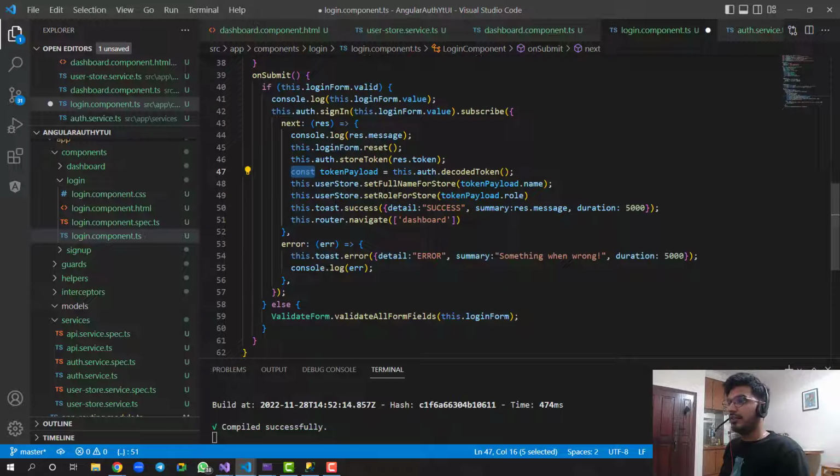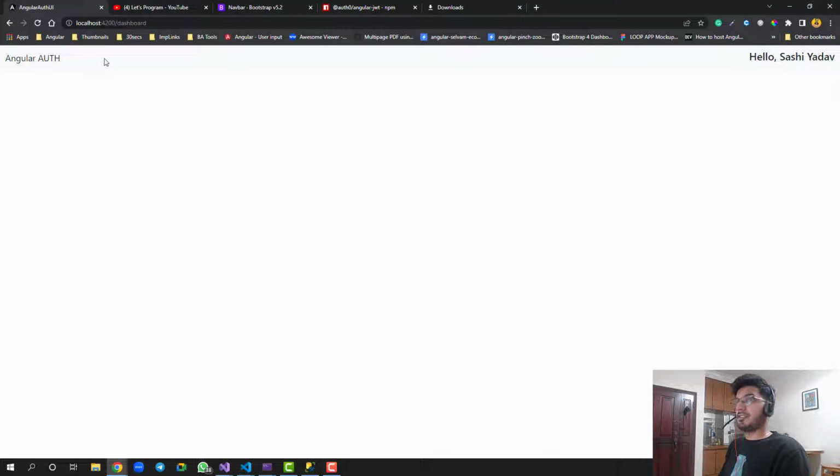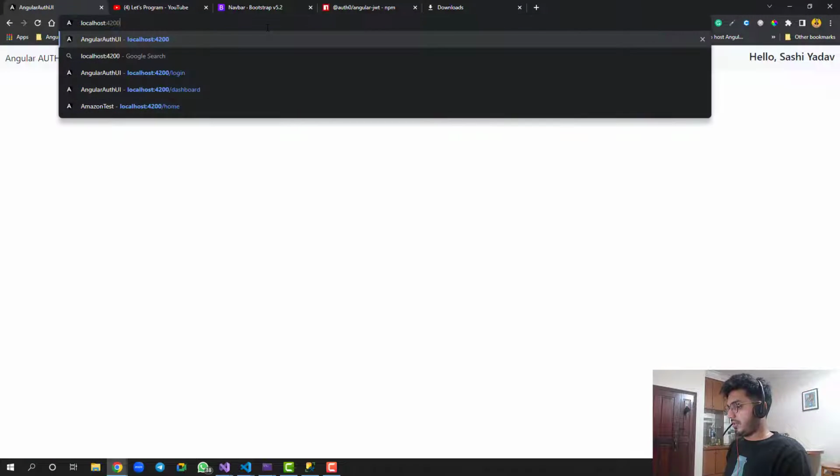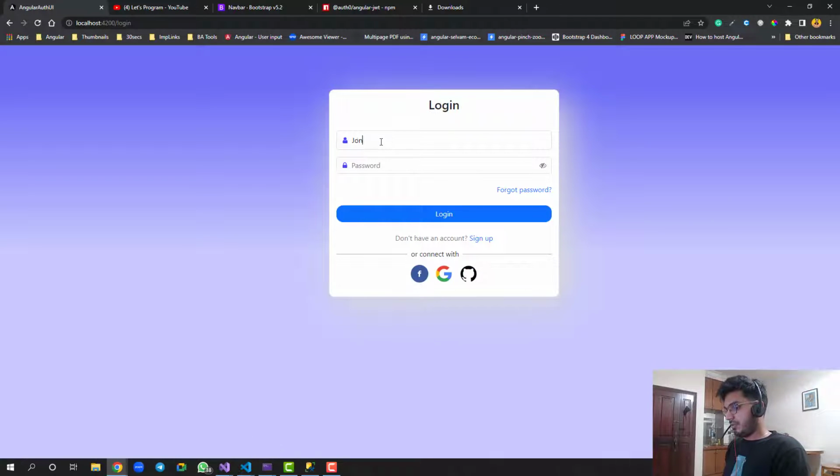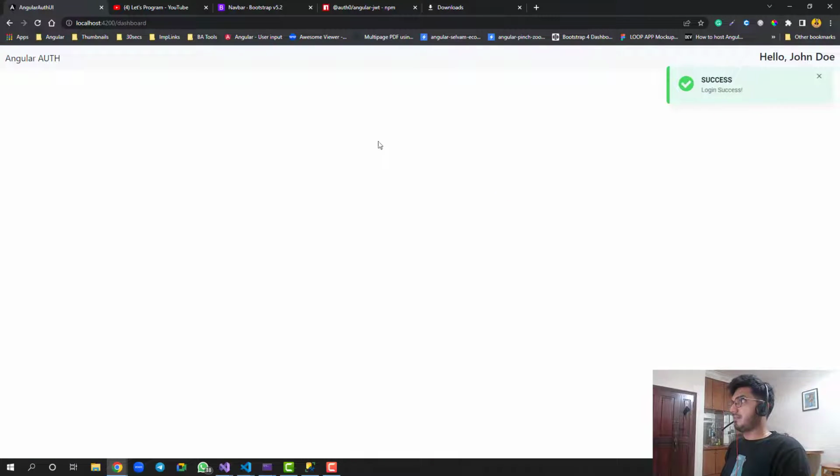All right, so now if you see, we are setting the full name and the role of the user. If I save it now and do the same thing, this is Shashi, which is correct. Now again let me log out and log in via the user, which is John Doe. Can you see? Now I am able to see the same name, which is the user. We don't need to refresh the page, this will get set automatically because we are setting the store.